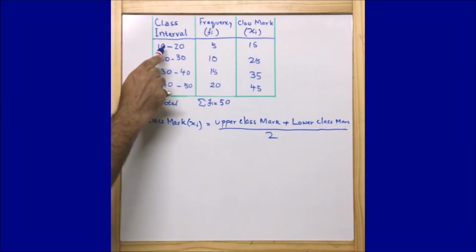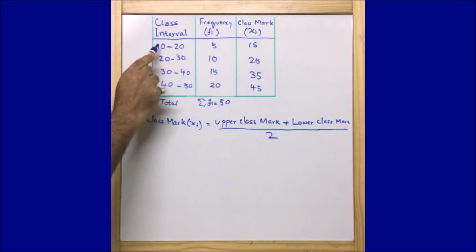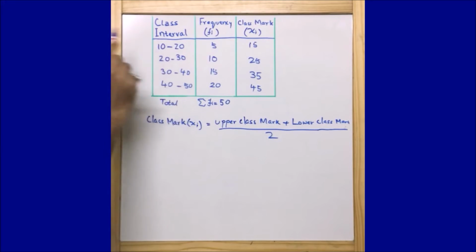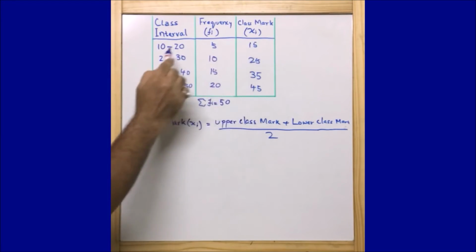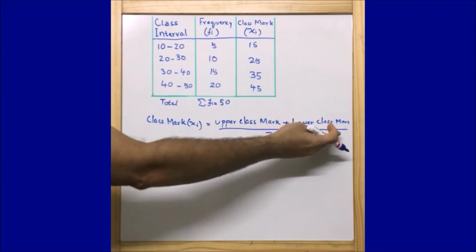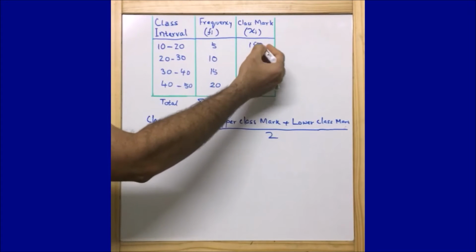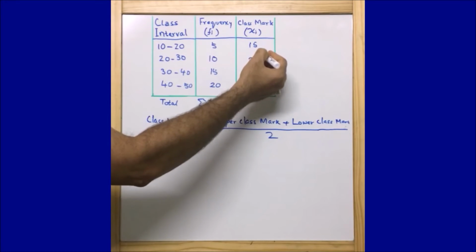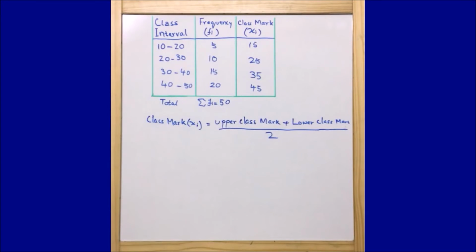And you can see the class interval difference is also 10, because 10 plus 10 is 20, 20 plus 10 is 30. That means if we get the first class mark, and the numbers follow a particular sequence, then instead of doing upper class mark plus lower class mark by 2, we can quickly just keep on adding. With 15 we add 10, with 25 we add 10, with 35 we add 10, and with 45 we add 10.